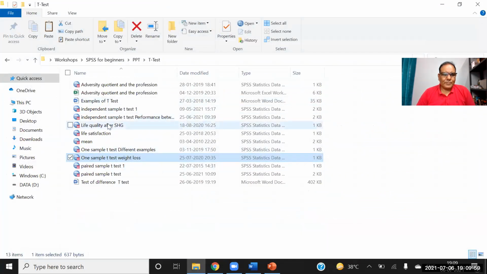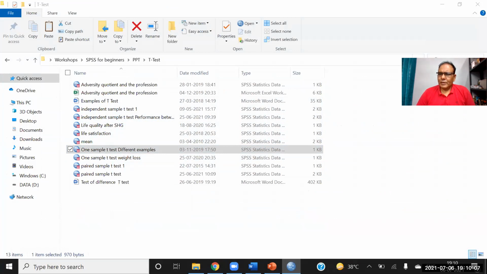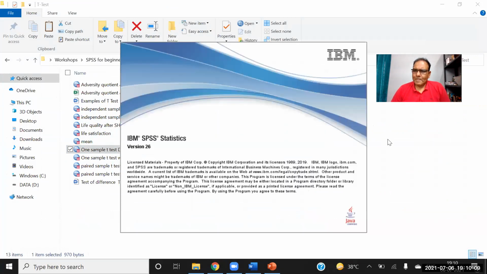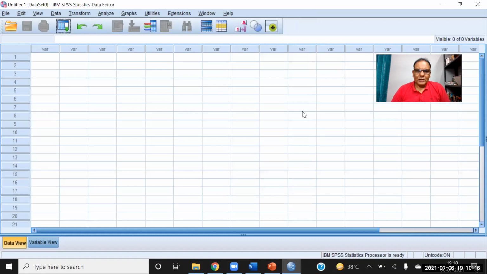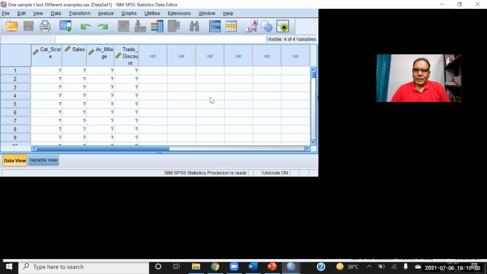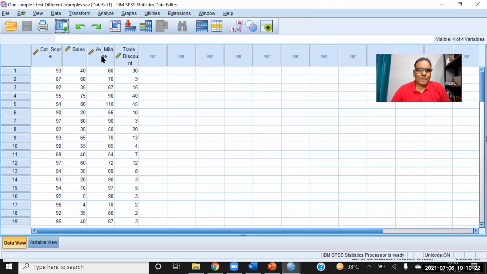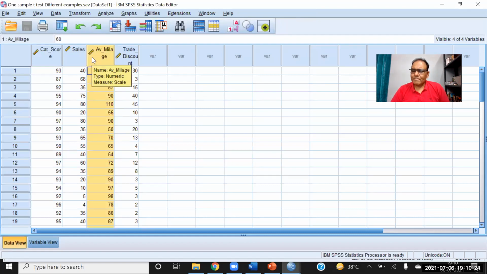Okay, so I am giving you another example of the one sample t-test. I will also show you the neutral case. Now, in this example, let's take this variable.